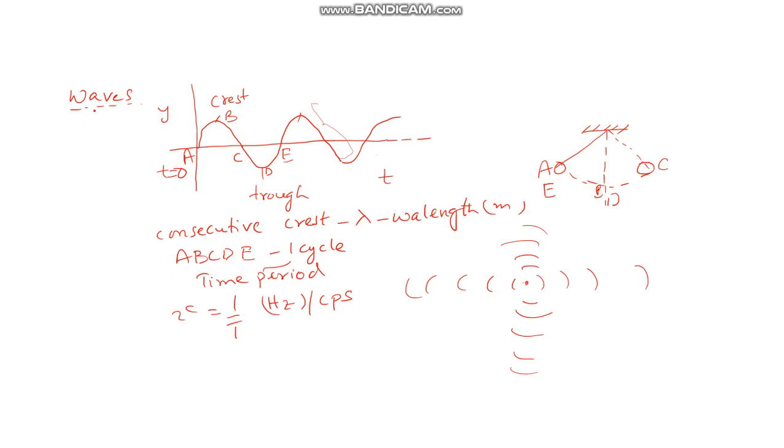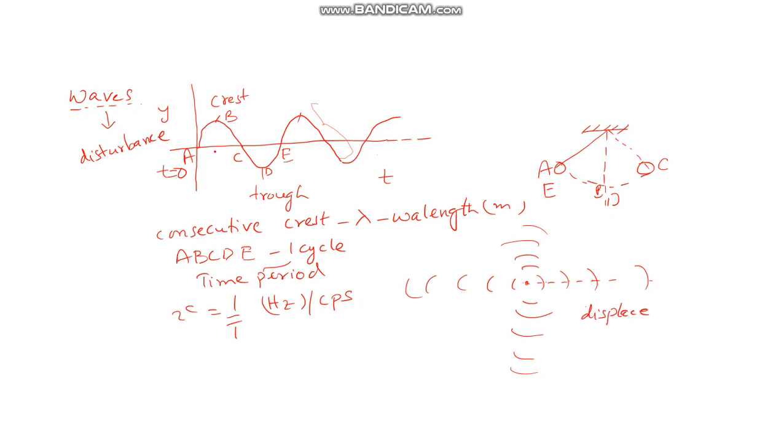Wave is a disturbance. So obviously when you throw the stone over here, it created a disturbance. You consider a line here. Along the line the points will be disturbed. They may not be disturbed equally, but they will be disturbed. So they will displace from their positions.